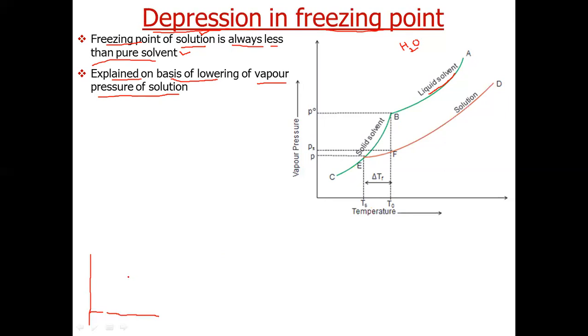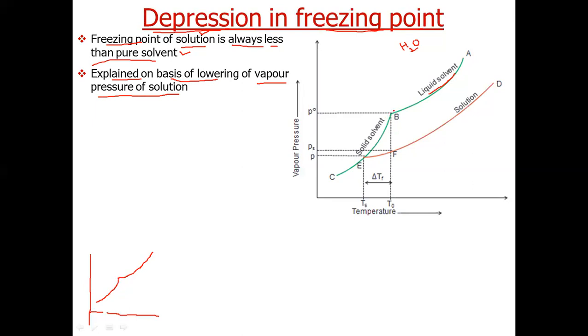Now let us draw here. Suppose this is the vapor pressure curve of liquid and this is the vapor pressure curve of solid ice. As already explained in our previous slide, freezing point is the temperature at which the vapor pressure due to the liquid state and solid state are the same.